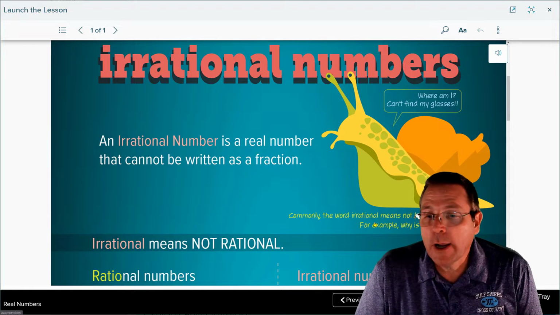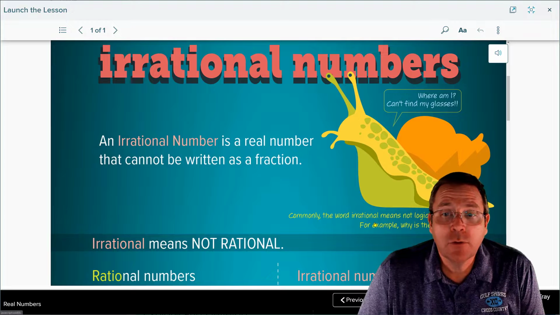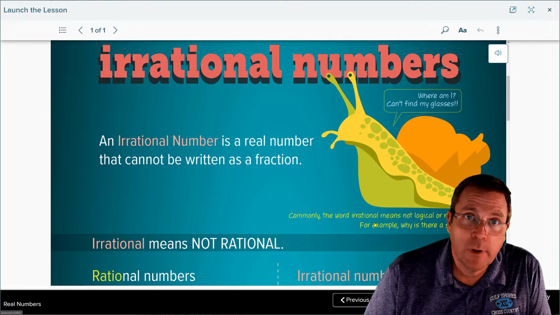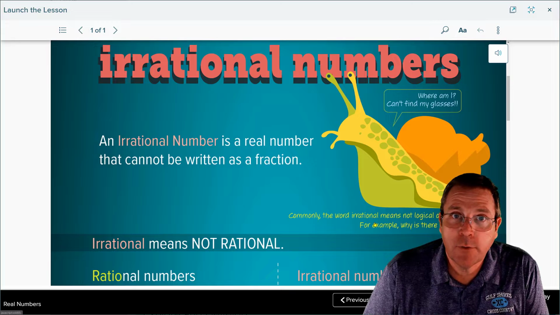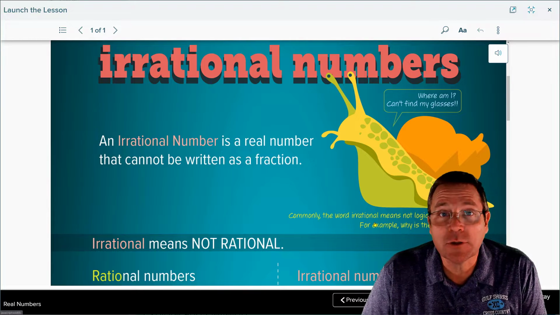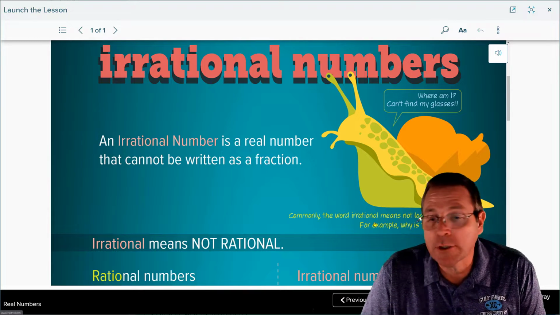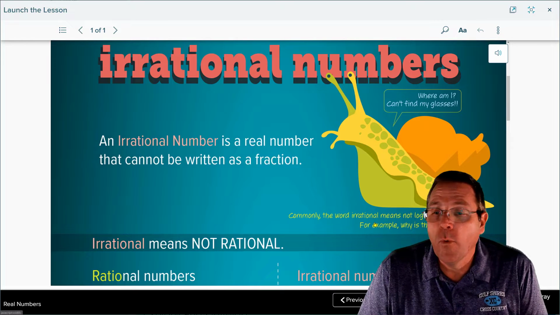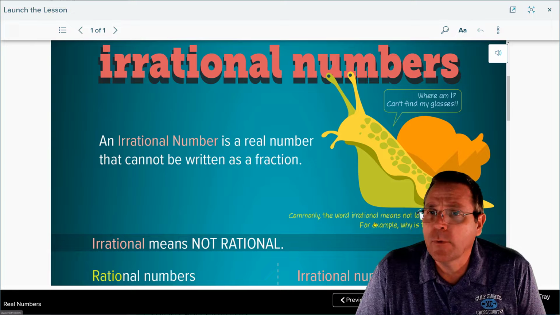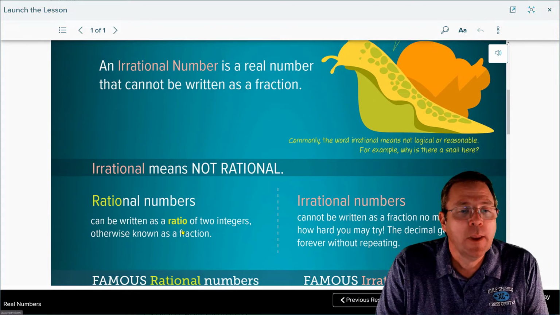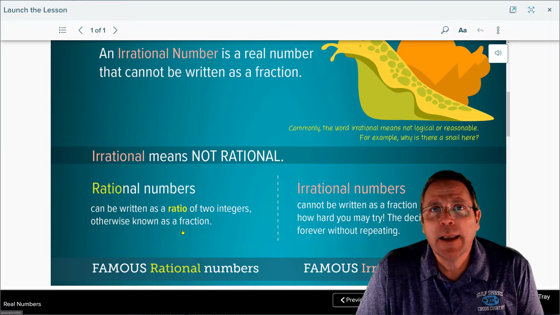Commonly, the word irrational means not logical or reasonable. Like I said before, never tell your wife she's not behaving logically or reasonably. Bad idea, boys. Just a bad idea. Trust me on this. For example, why is there a snail here? I have no idea what that has to do with this and why this snail even cares about glasses, but I have digressed.